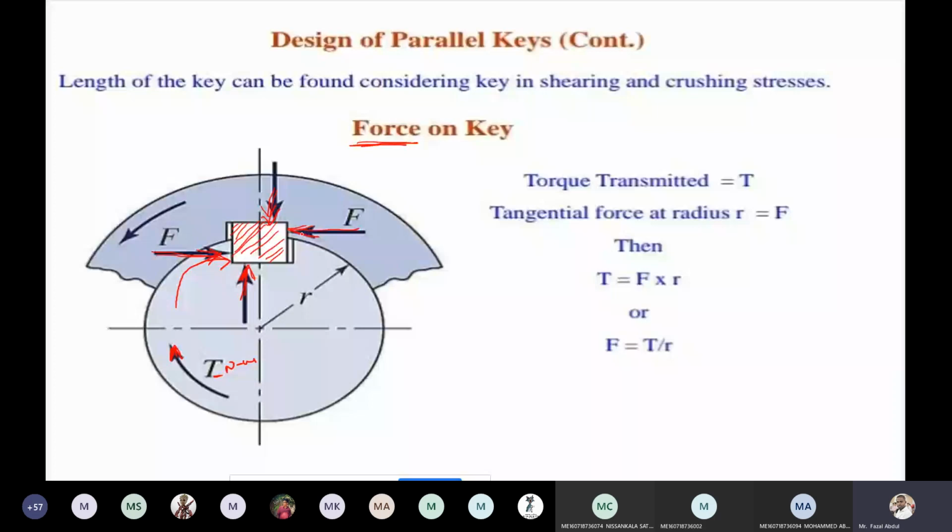Let's consider here T is the torque transmitted by the shaft, in Newton meter or Newton mm. F is the tangential force. The torque transmitted by the shaft is force into this perpendicular distance. From this relation, the force is torque divided by the radius of the shaft. This is one relation.